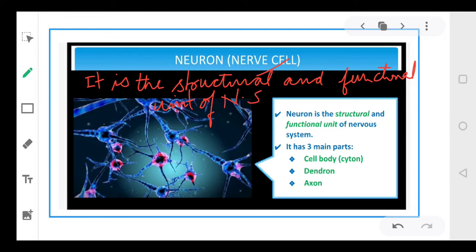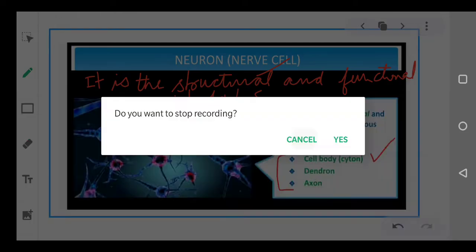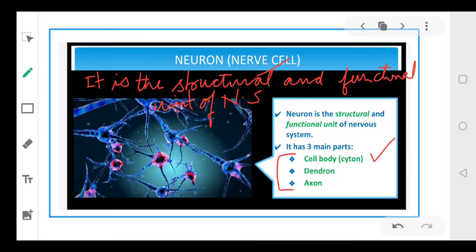Now your neuron basically is made up of three parts. The first part is called the cell body. Second is dendrite or dendron. Better if you use the word dendrite. Which word we should use? Dendrite. Okay, dendrite, D-E-N, dendrite, axon. So a neuron basically has three parts: cell body, dendrite and axon, right?